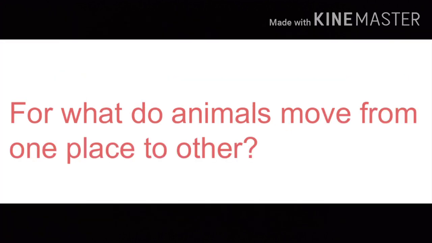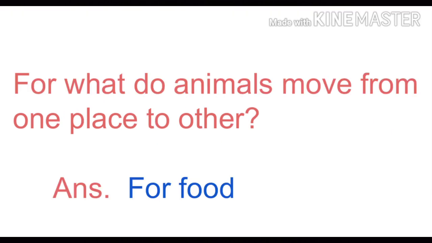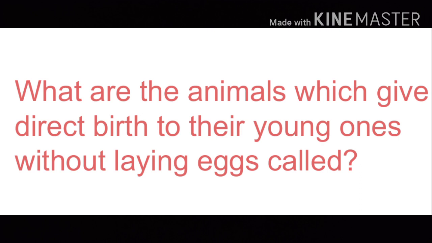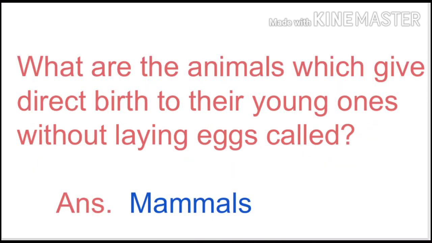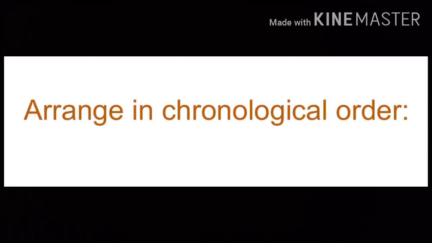Seventh, for what do animals move from one place to other? Answer is for food. And eighth, what are the animals which give direct birth to their young ones without laying eggs called? Answer is mammals. Very good answers, children.